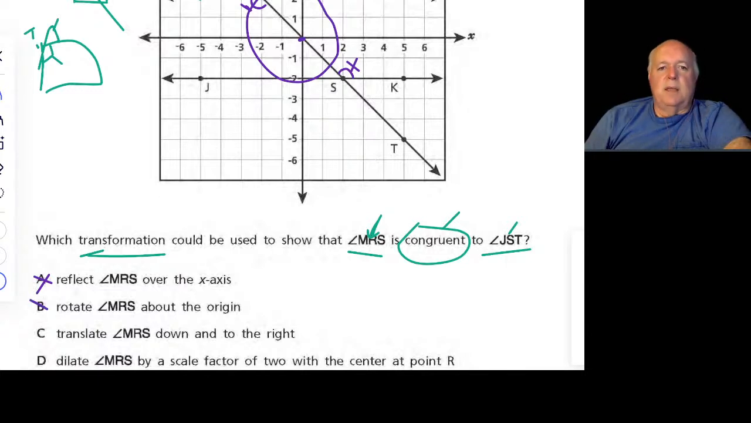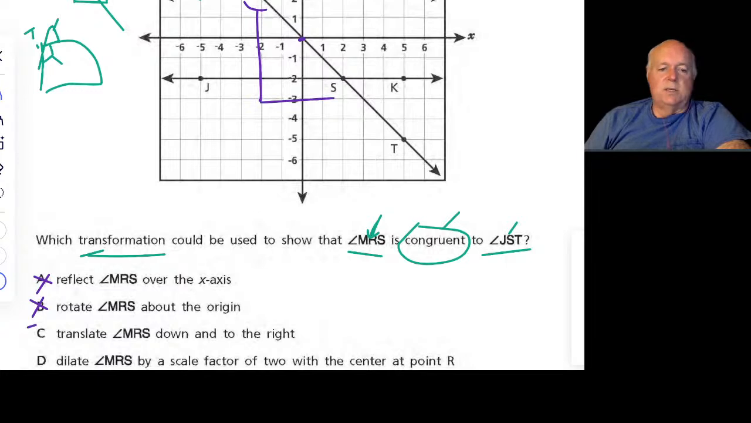Now it's saying, because we're trying to, let me get rid of the clutter again. So C says translate this down. So let's bring it down to here first, and then to the right. That seems to work. So it doesn't tell us how much to actually do it.